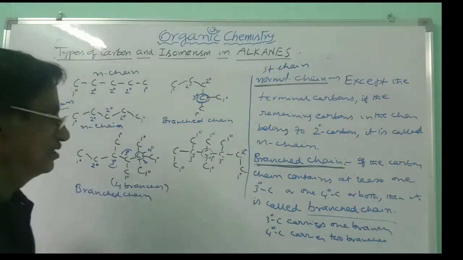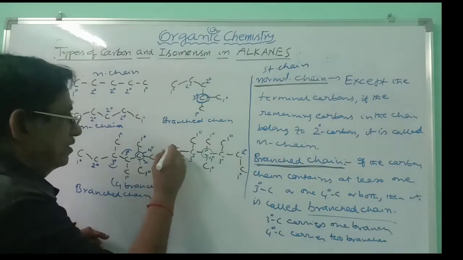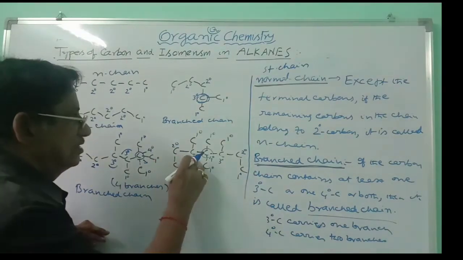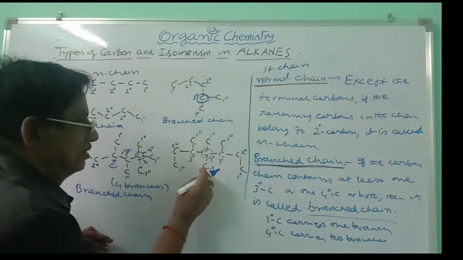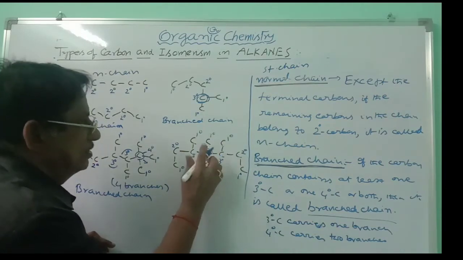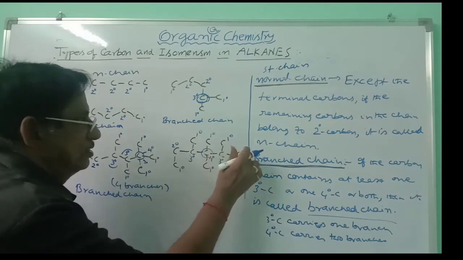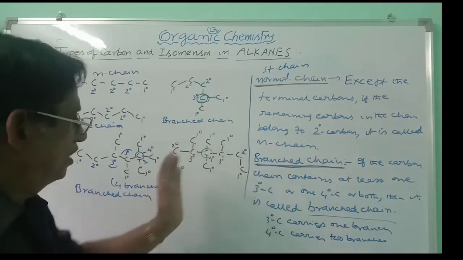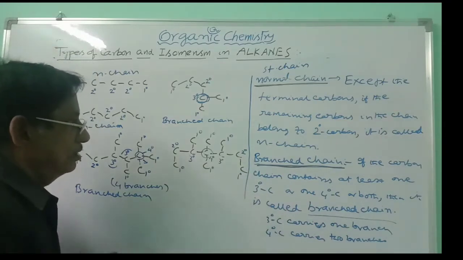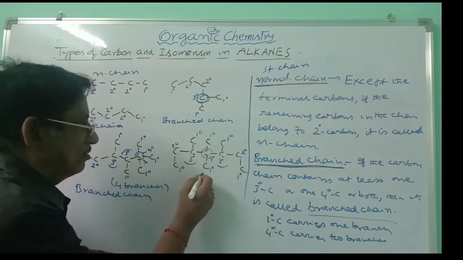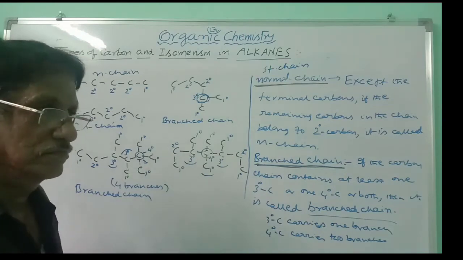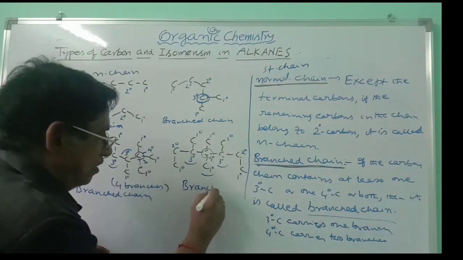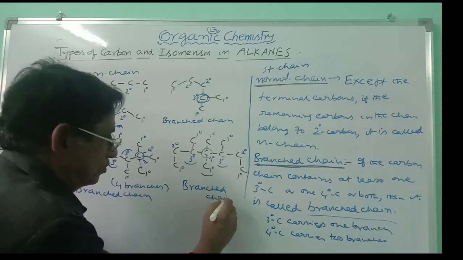Similarly, here also you can bring the reference. Primary, this is secondary of course. 2 carbons attached on either side. This is tertiary, primary, primary, primary. This is primary, quaternary here, tertiary, secondary, primary. In the chain, along with the primary carbons, we are having a tertiary carbon and quaternary carbon. And so it is said to be branched. So this is called branched chain. That is how to bring the difference.